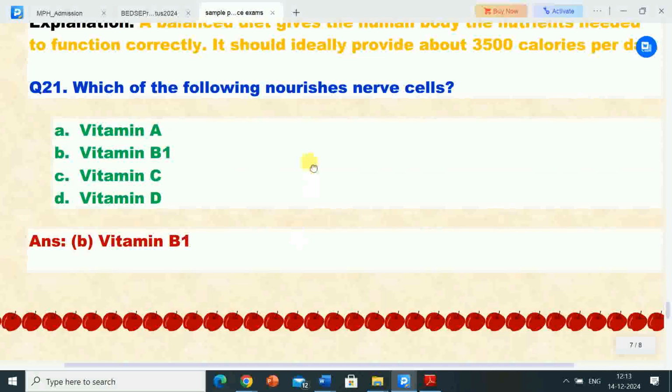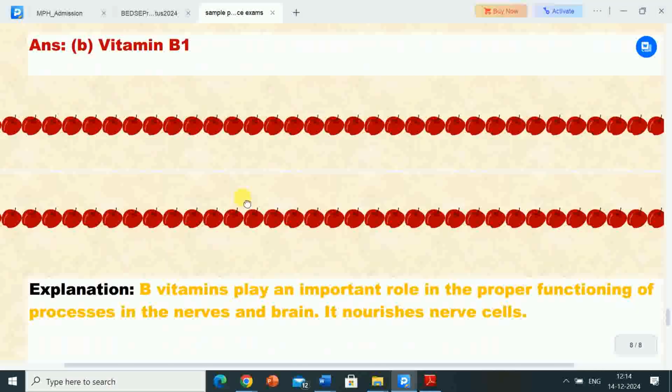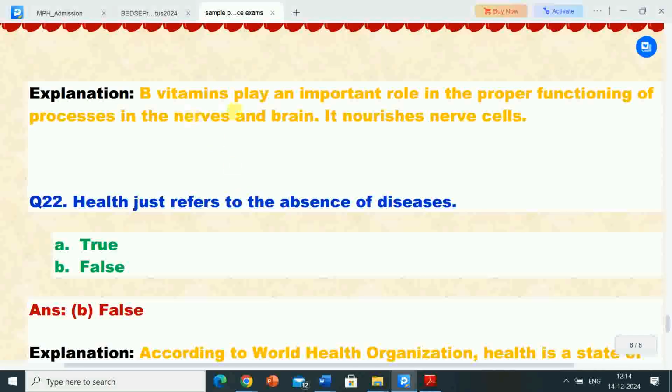Next question is, which of the following nourishes nerve cells? Options are A. Vitamin A, B. Vitamin B1, C. Vitamin C, D. Vitamin D. The correct answer is option B, vitamin B1. Its explanation is, B vitamins play an important role in the proper functioning of processes in the nerves and brain. It nourishes nerve cells.